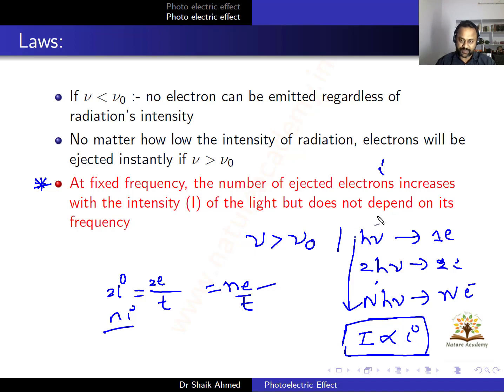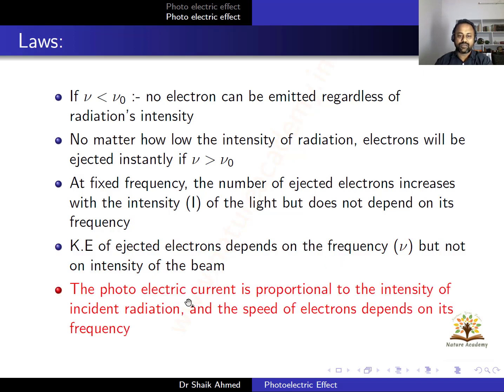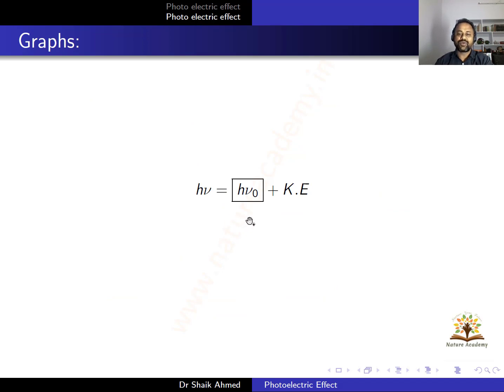of the frequency. The kinetic energy of the ejected electrons depends on the frequency but not on the intensity of the beam. I will come to this point later. The photoelectric current is proportional to the intensity of the incident radiation, and the speed of the electron depends on the frequency. We will discuss this one also. Okay, so this is our equation. h nu is equal to h nu naught plus KE.